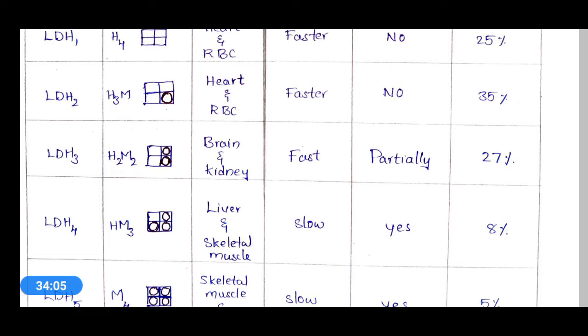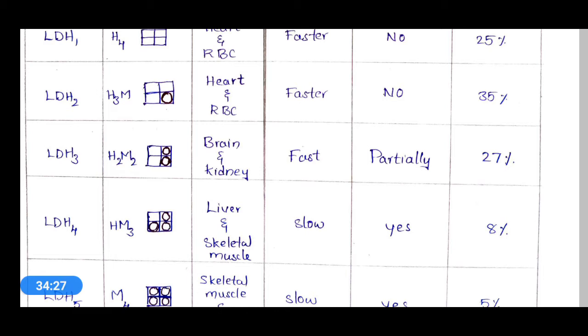Its electrophoretic mobility is also faster like LDH1, but we can differentiate LDH1 and LDH2 by the subunits. LDH1 has 4 heart subunits and no muscle subunit, and LDH2 has 3 heart subunits and 1 muscle subunit.